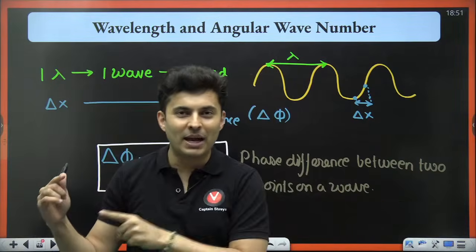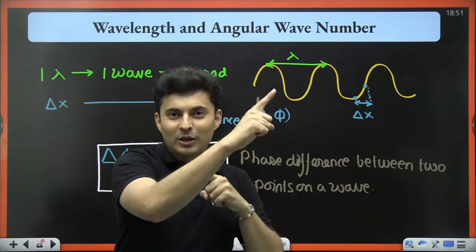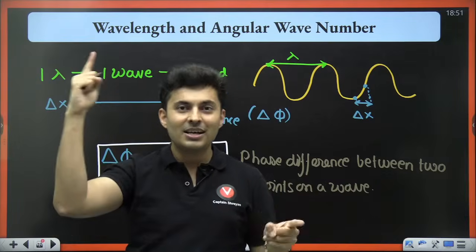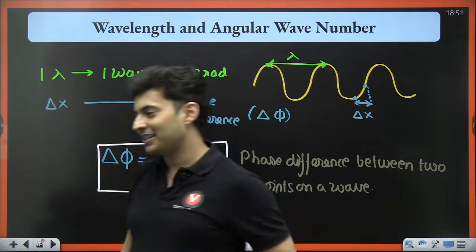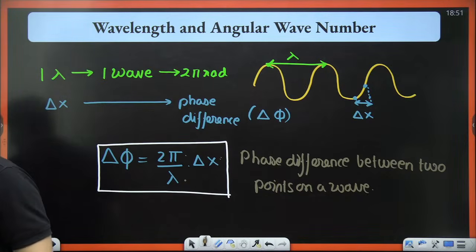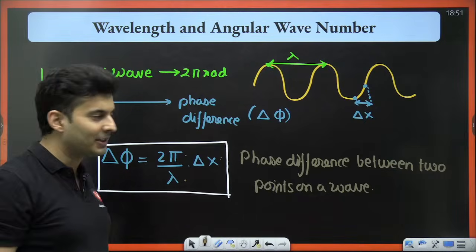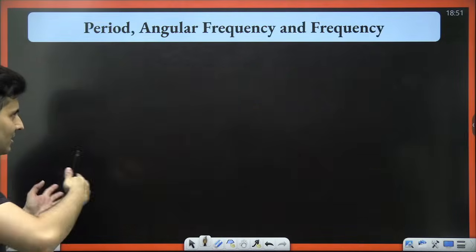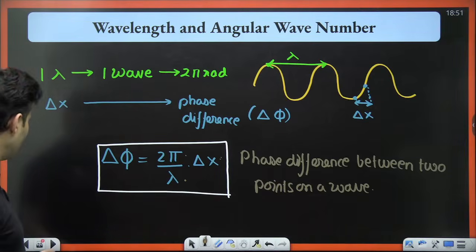A particle going back and forth can be represented by circular motion, and the different positions in the circular motion correspond to different points on that simple harmonic motion or oscillation. I hope you remember that. Go back and watch it from the start. That will be better. Don't just start watching the lecture randomly from somewhere in between. That will be of no use.